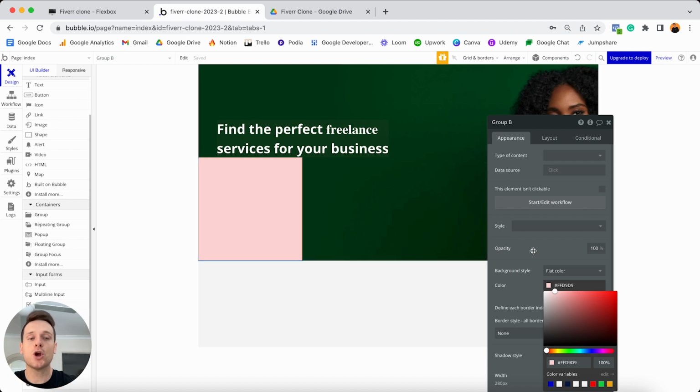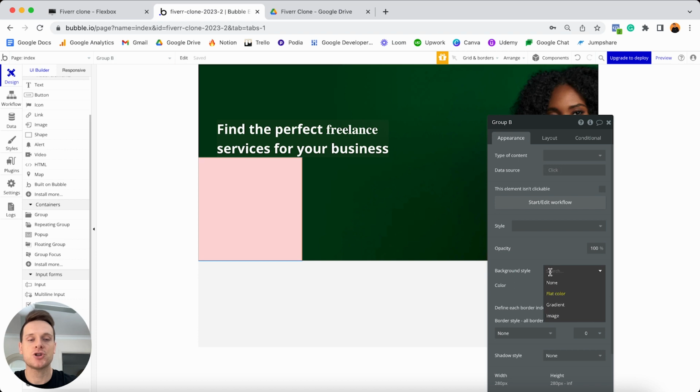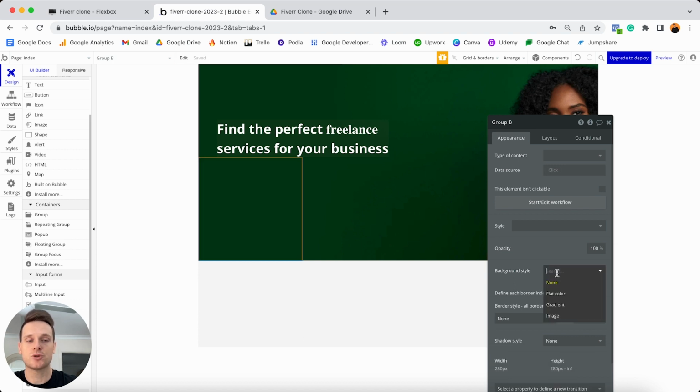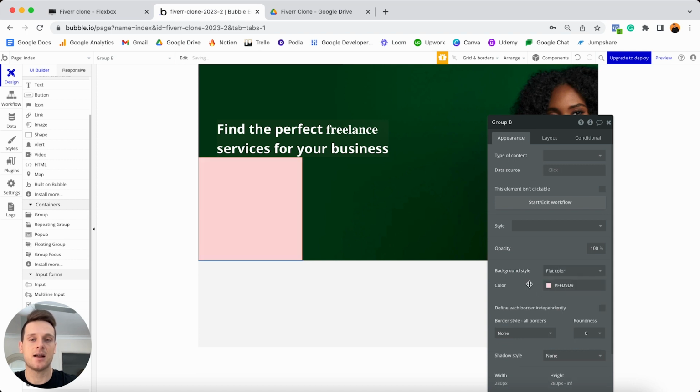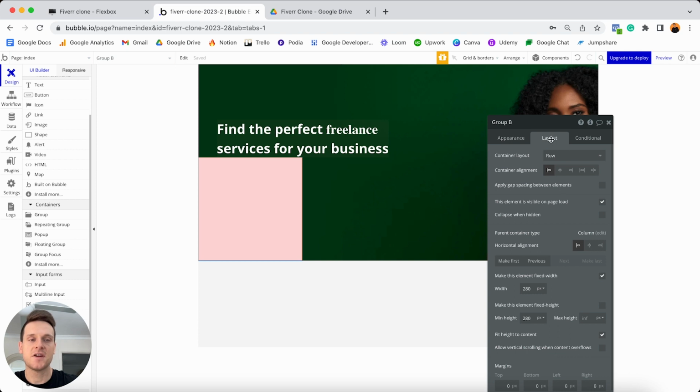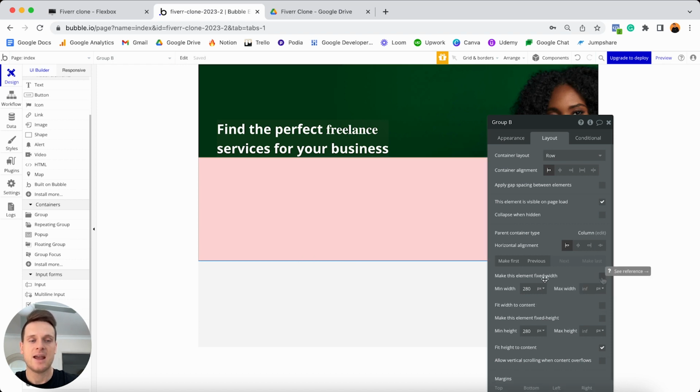And of course, whenever you go to preview or publish your application, you can just set the background style to be none, and it will just remove that bright color. But for the time being, I'm going to leave the background style as a flat color. I'm also then just going to jump to my layout tab here, because the very first thing I'll need to do is update the responsive settings for this group before I add any elements inside of it. So I'm going to, like always, unselect that this should be a fixed width, and I'm going to set the minimum width to be 0 and leave the maximum width to be infinite, which just means that this group can take up as little or as much space as it needs on my overall page.